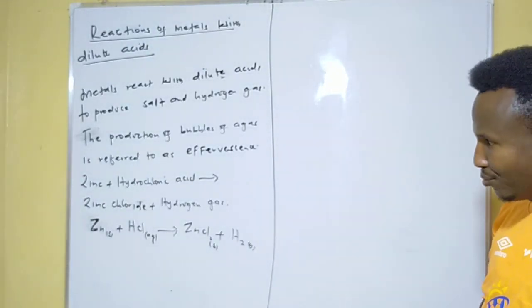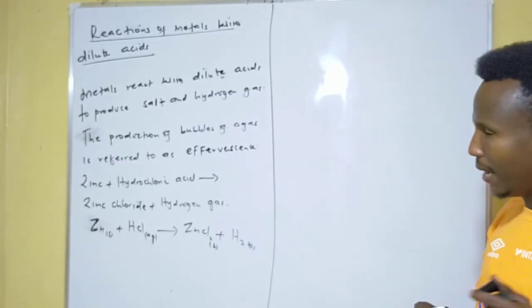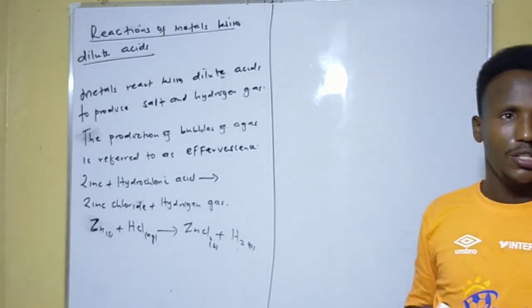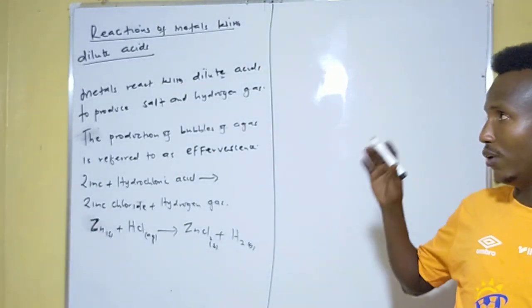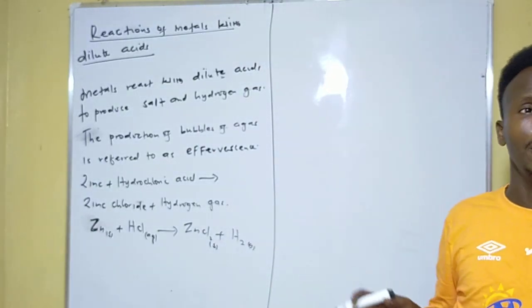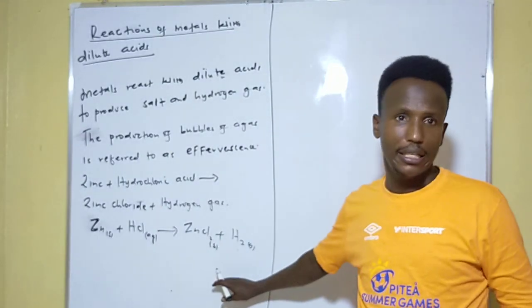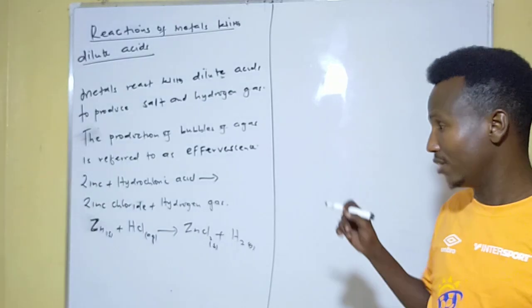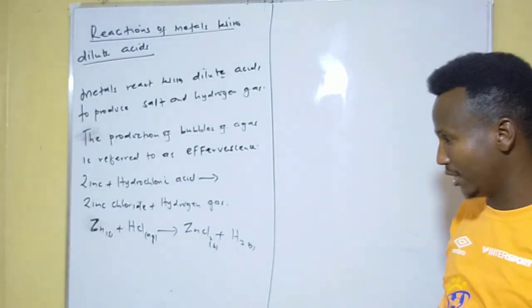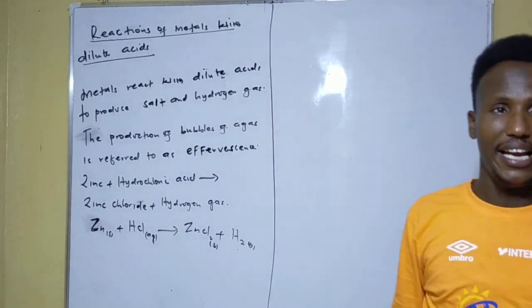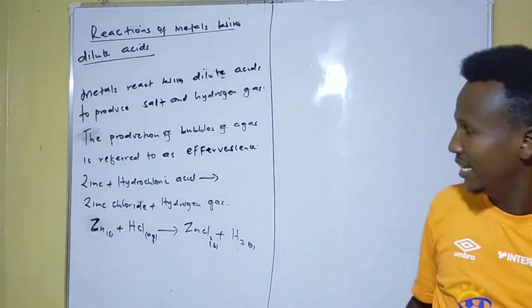And bear in mind that when dilute acids react with metals, the likes of iron, aluminium, magnesium, or zinc, the end product is salt and hydrogen gas.